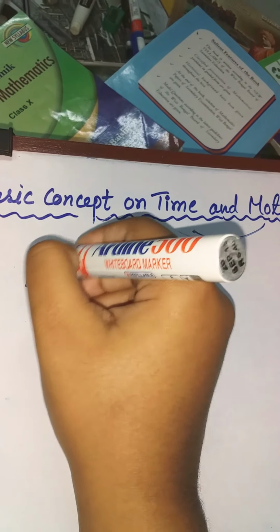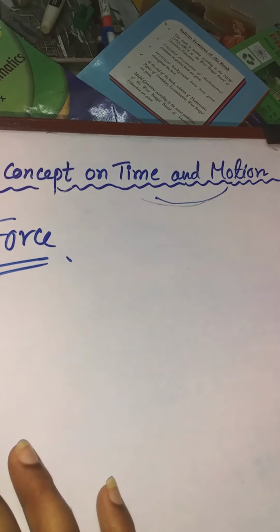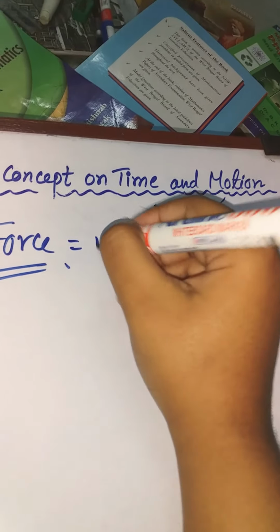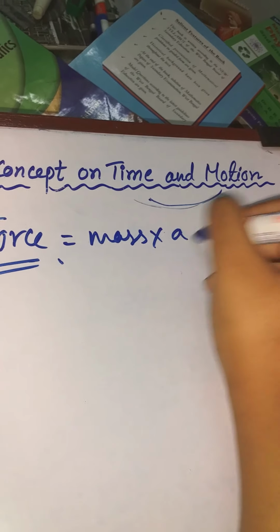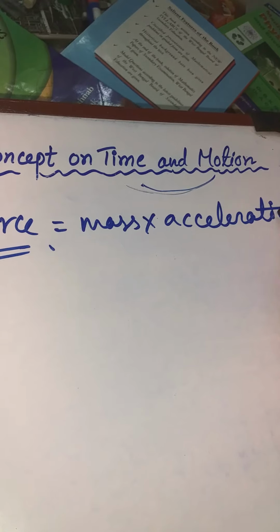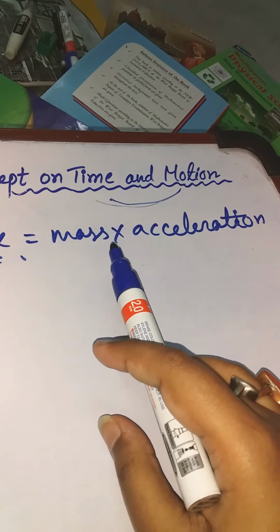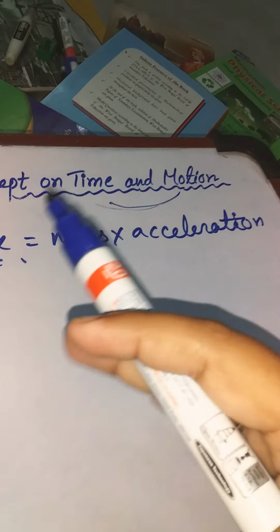Now with acceleration there is a term that comes, that is force. Force is equal to mass into acceleration. When you see the velocity change, acceleration means basically a change in velocity within a time period.